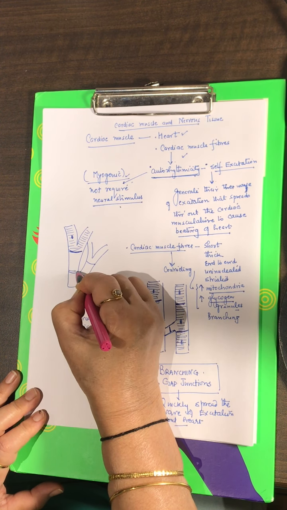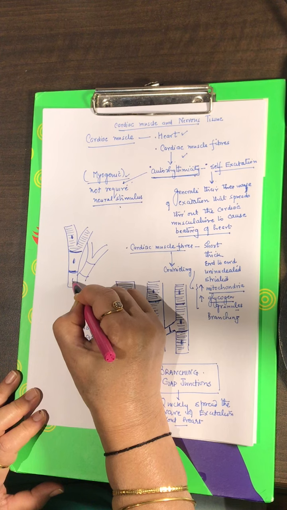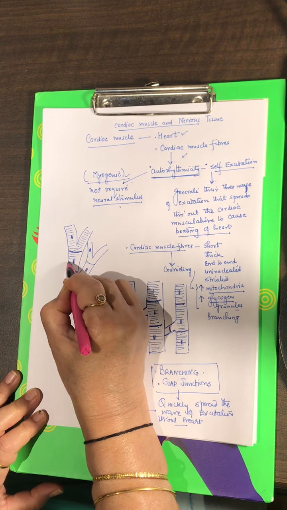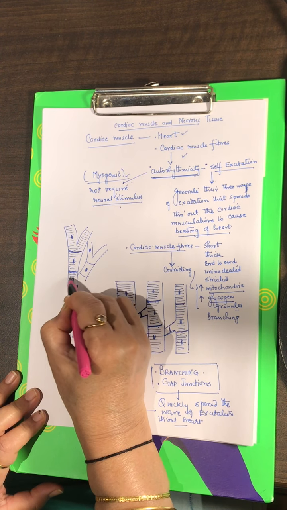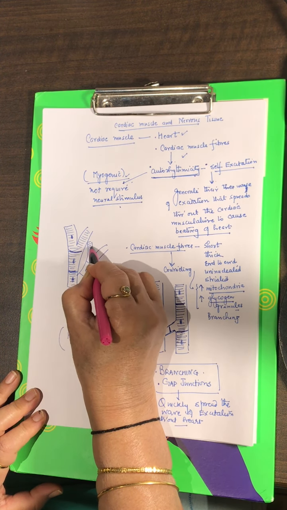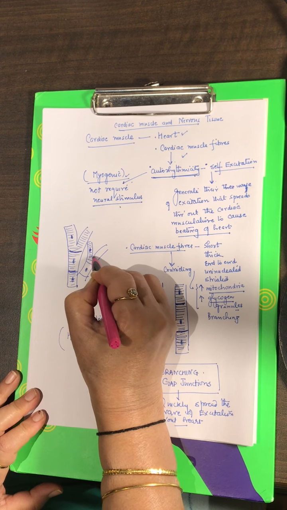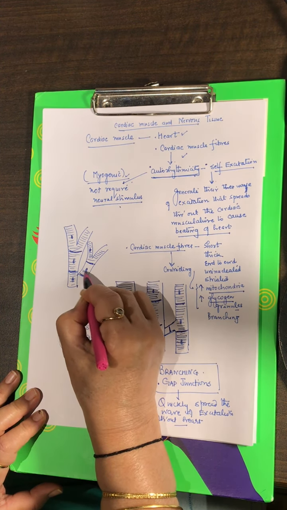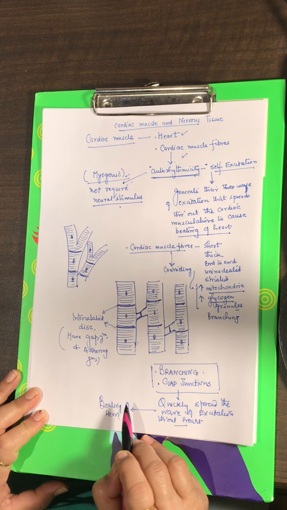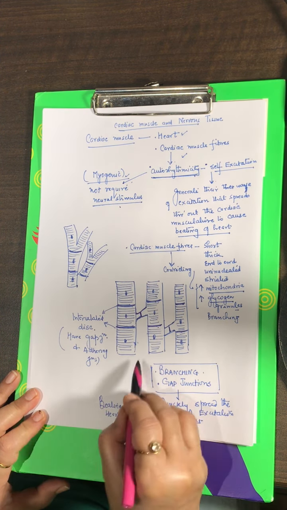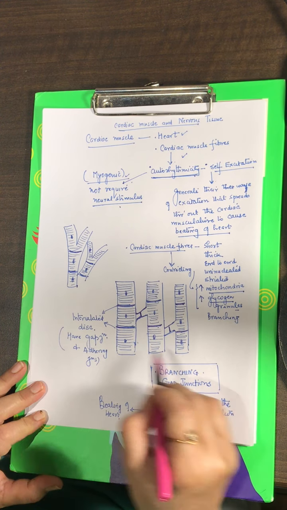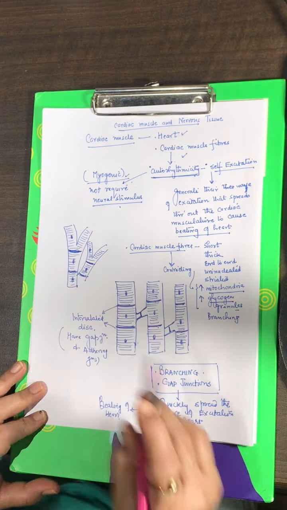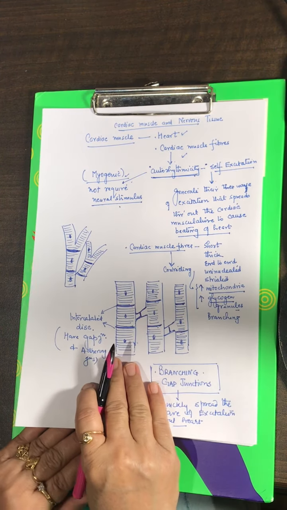This is an intercalated disc. This is how you will see cardiac muscle under the microscope. This is a very diagrammatic picture just to make the concept clear. Otherwise, you will see it like this under the microscope. So this is your cardiac muscle.